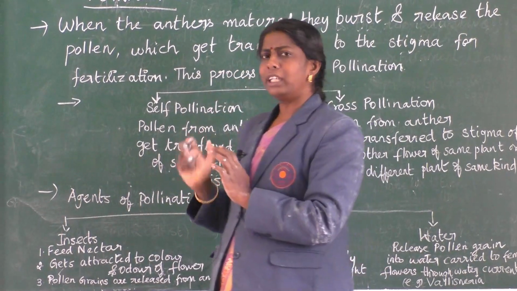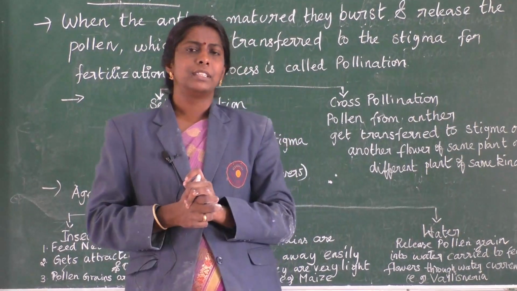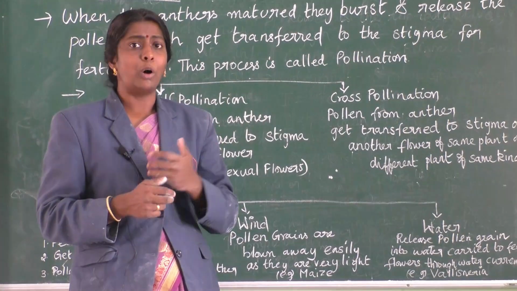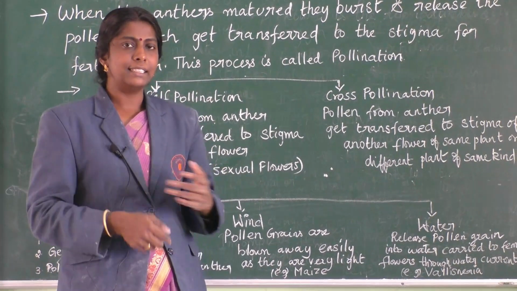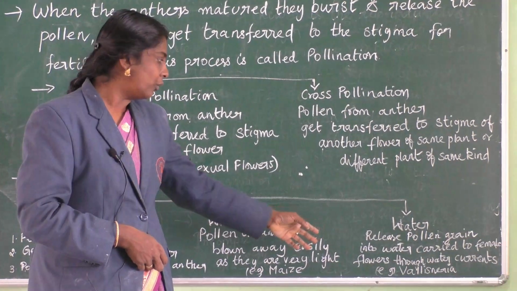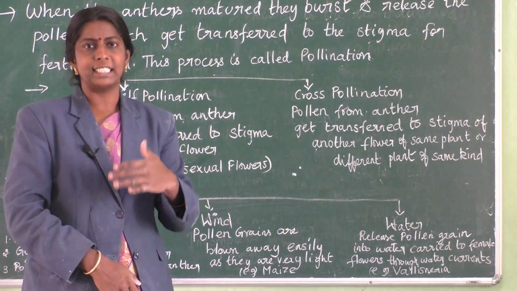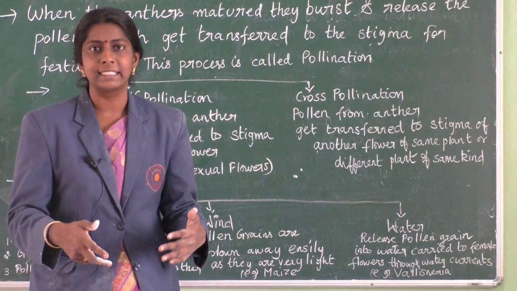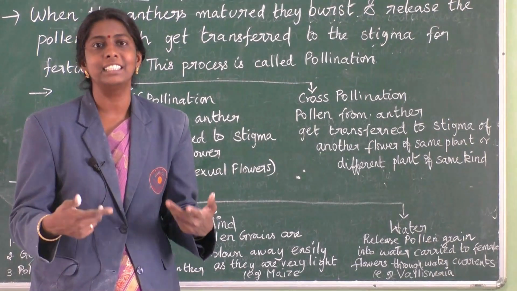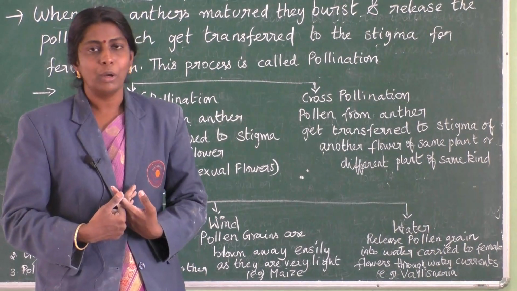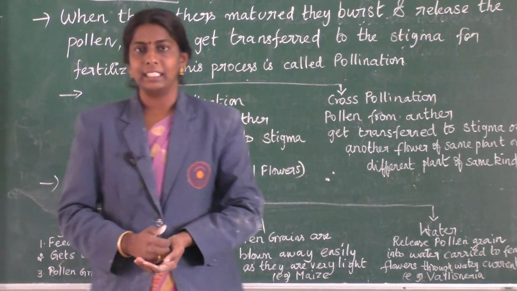Now this pollination is going on with some agents. How is it happening practically? That is done by either insects or wind or water. These insects, wind, water, birds, everything serve as agents for pollination. So how is it practically done here?